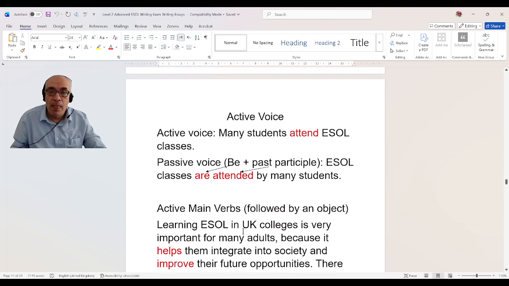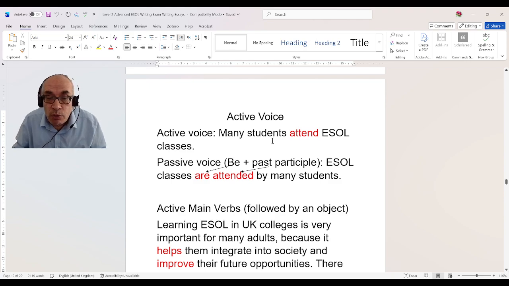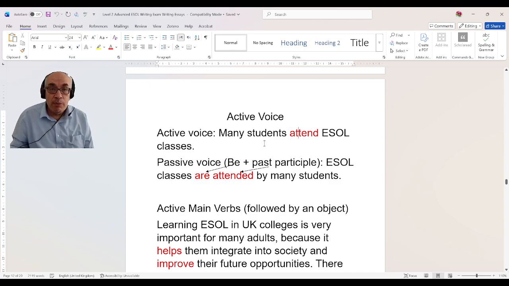Let's look at active voice. Now, active voice, many students attend ESOL classes. This sentence is active voice because as you can see, I use attend only. That's it. I don't use verb to be. But if you want to use passive voice all the time you have to use verb to be and past participle. So ESOL classes are attended by many students. Are is verb to be, attended is the past participle of attend. So every time, I repeat slowly, every time you use verb to be and past participle, it means you are making passive voice or a passive verb in the passive voice.